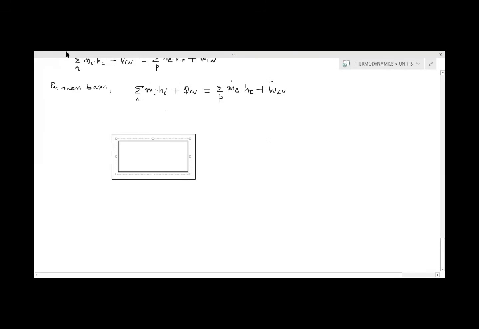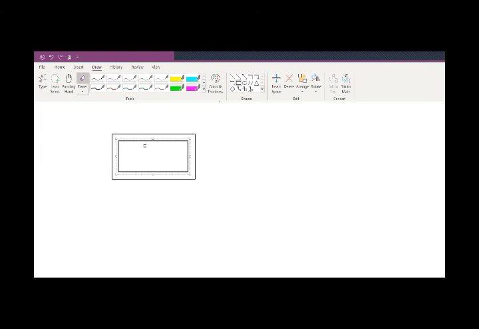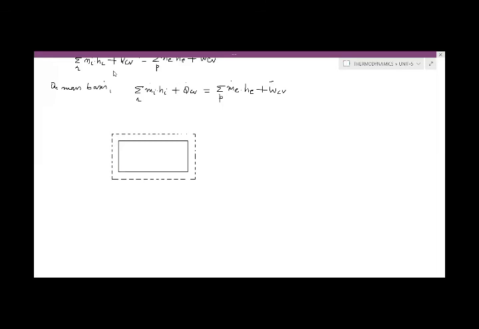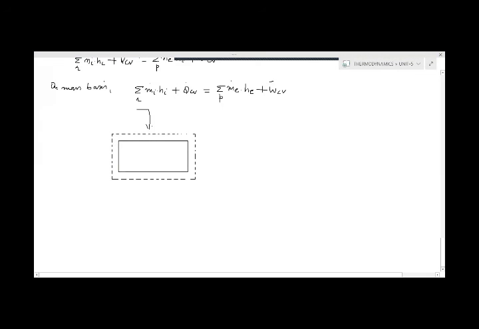We are taking this for the combustion chamber in which the reaction is taking place, for any reaction.